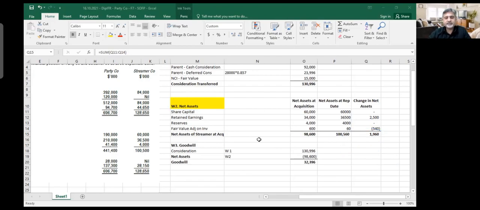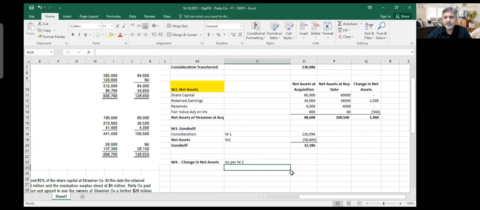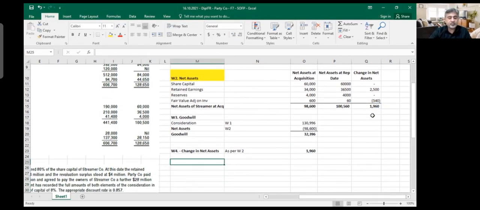So now I can say that, let me write down here, working 4, I will call it, change in net assets, as per working 2. Yeah, working 2. And I'll take this number here, 1960. I'm going to distribute it between the parent and the NCI. So if I have to calculate working number 5, which is called NCI at reporting date. Remember we said that you need to find out how much is the NCI at reporting date, and the formula for that was NCI at acquisition plus NCI's share in post-acquisition net assets.